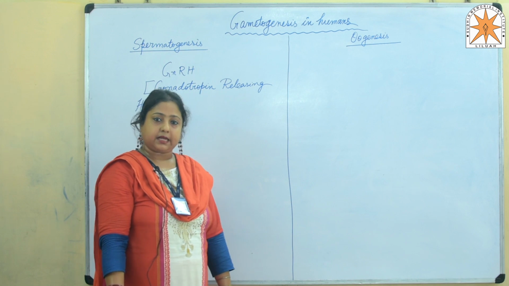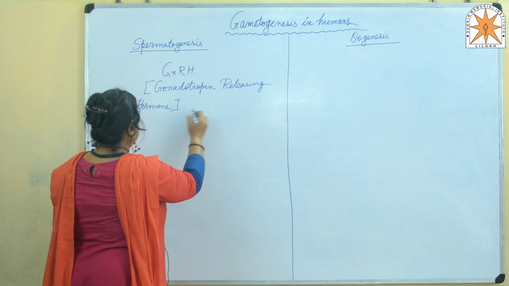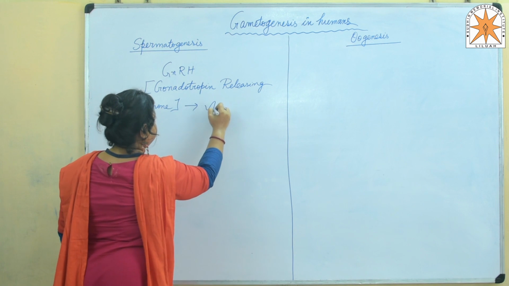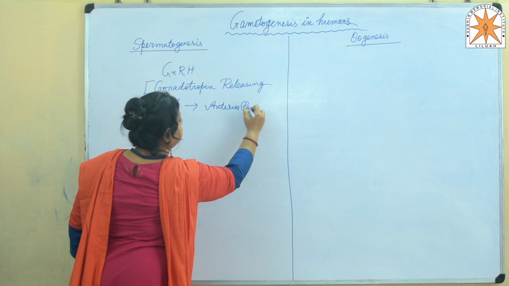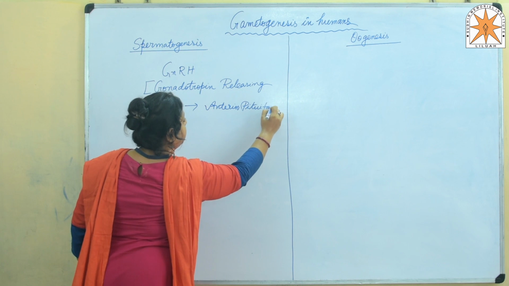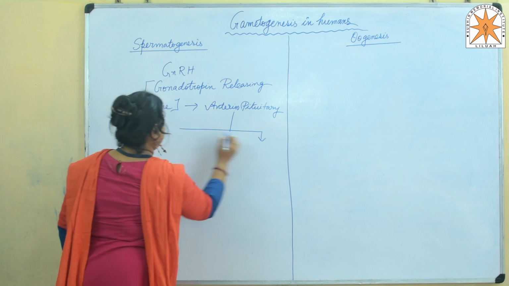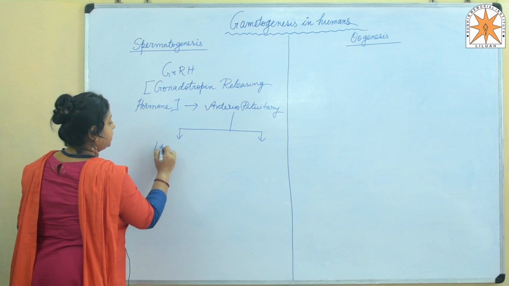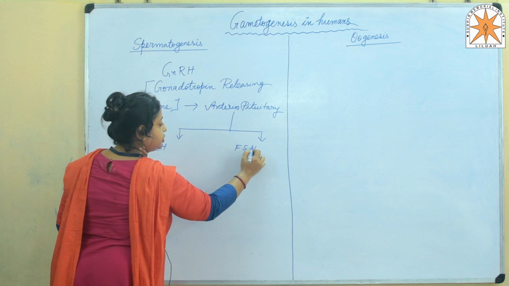This hormone acts on the anterior pituitary to produce two hormones: luteinizing hormone and follicle stimulating hormone, that is LH and FSH.